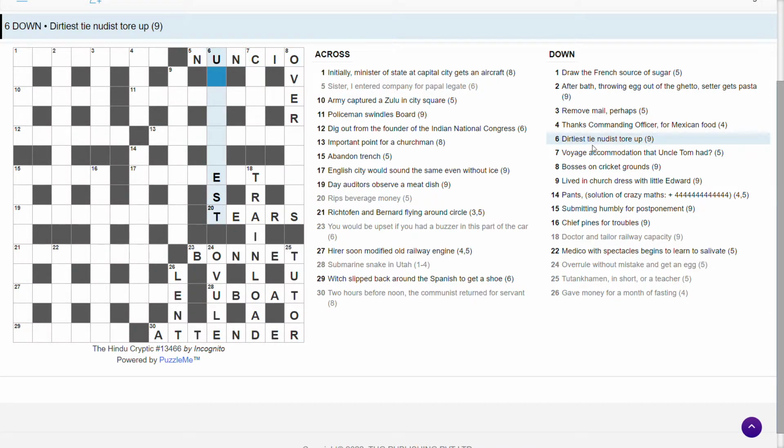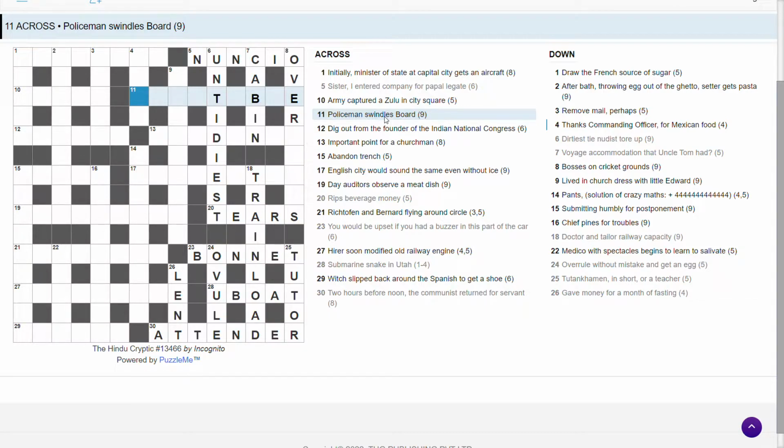So dirtiest, I still can't see it. Untidiest? Untidiest. Finally, took a while, didn't it? Untidiest. Voyage. This must be cabin. Does cabin mean voyage? Maybe it does in some contexts.